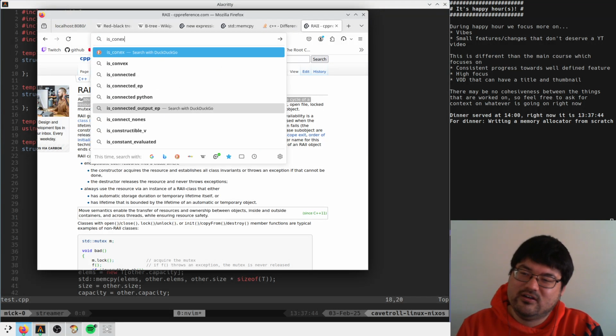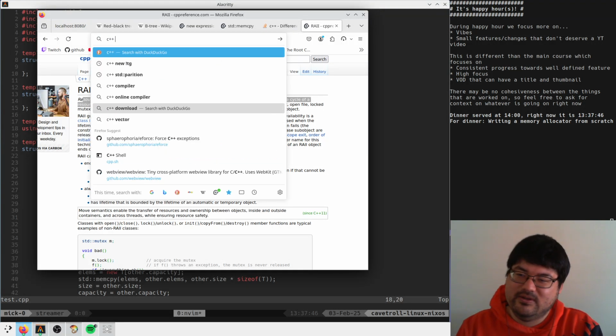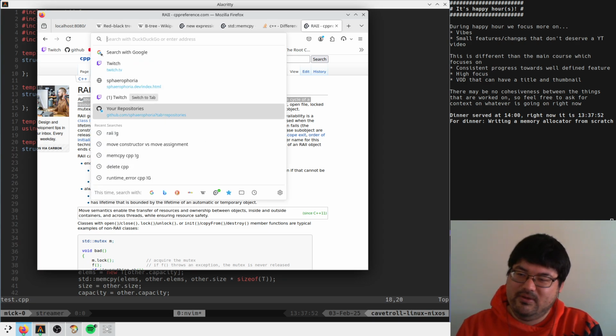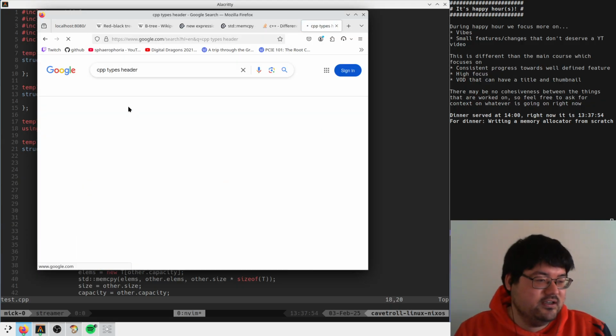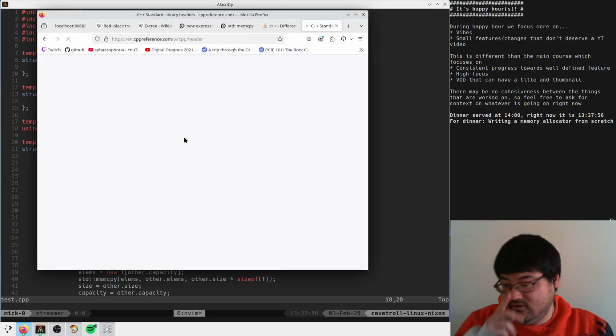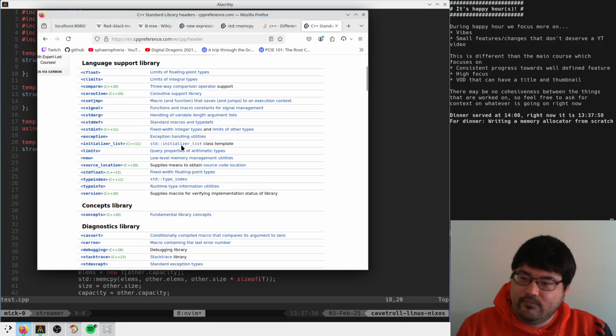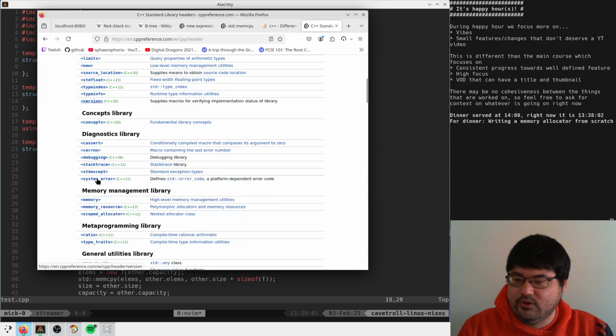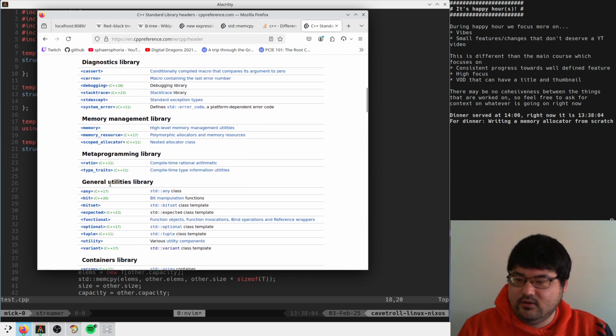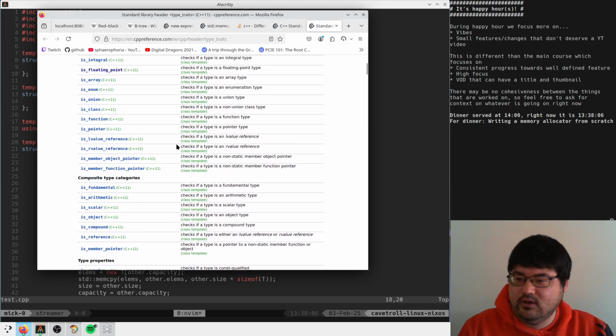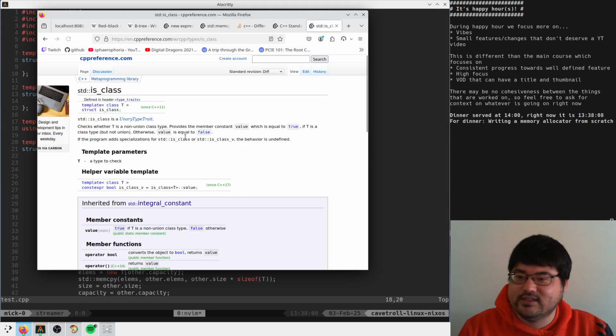Is there, like, a C++ type set header where this stuff is? Where is most of the bullshit in here? Type traits? Yeah, okay. So is_class.